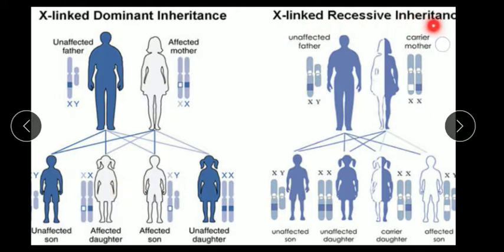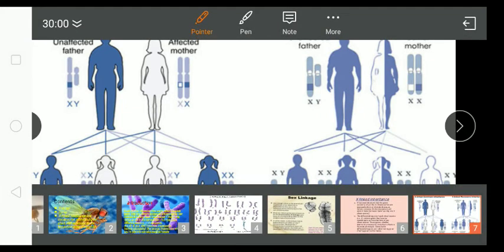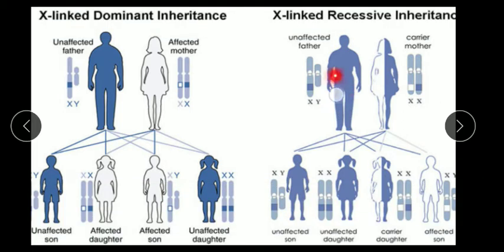And in case 2, I have shown you the X-linked recessive inheritance. Here, the normal, unaffected father is crossed with the carrier mother. What is a carrier mother? A carrier mother is nothing but, in human females, because of the two X chromosomes, if the defective gene is present on one X chromosome, the role of the defective gene is replaced, recovered by one functional gene.